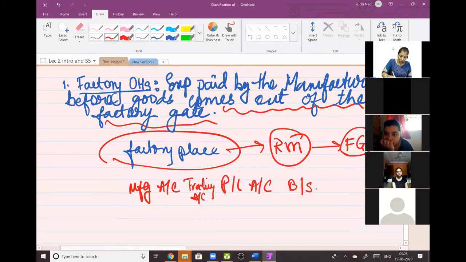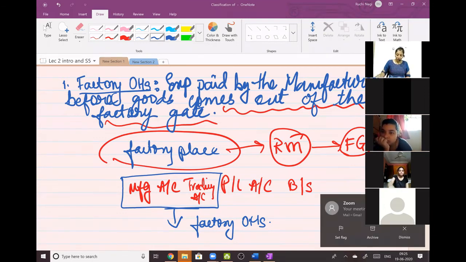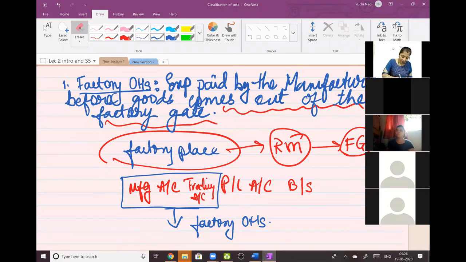Yes or no? These two accounts which you prepare, the manufacturing account and trading account in financial accounting, are called factory overheads in cost accounting. Whatever expenses you write down in these two accounts are factory overheads in the cost accounting subject. Clear? Am I clear to everyone about this?